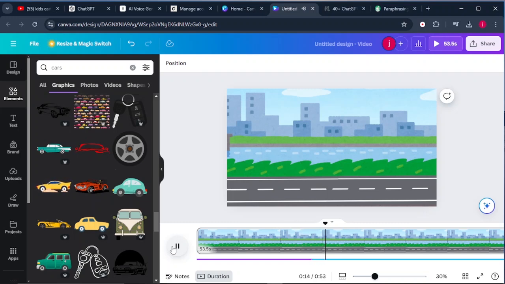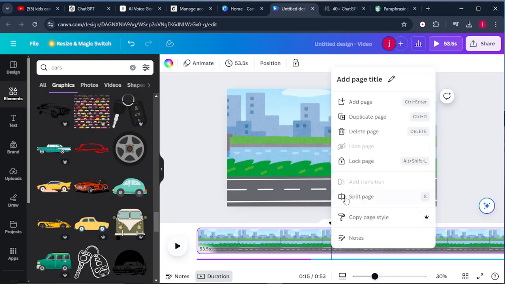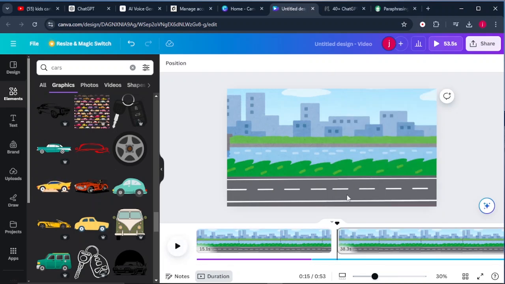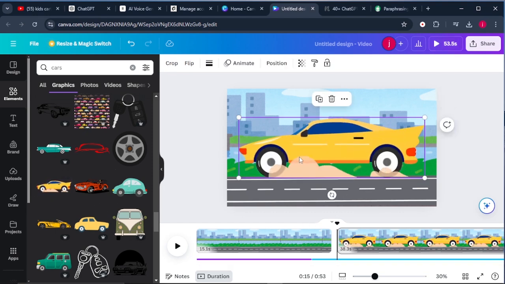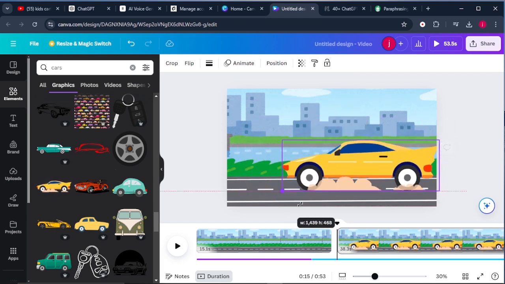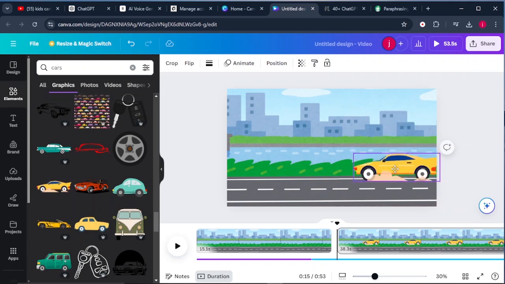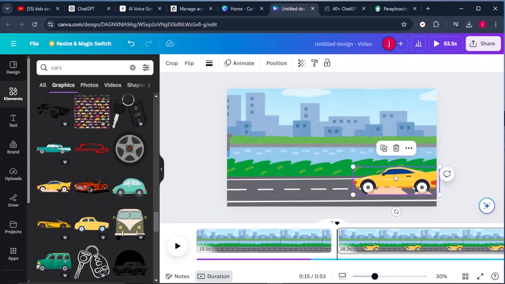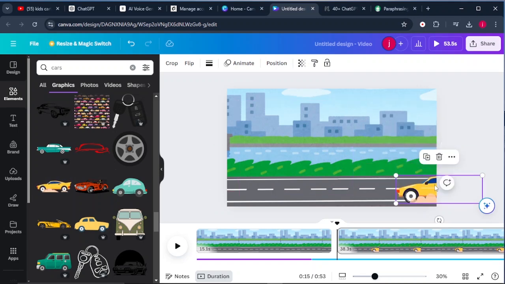Example 1. Cars. Okay, so example number 1 are cars. So we're going to introduce the cars here. So we'll just left click and we'll split the pages like that. And what we simply have to do is we'll click on this already animated car to add it to the scene. Okay, like this, and we'll place the car here. This is just so perfect. We'll resize the car to our preferred size like this, and this is just so perfect.